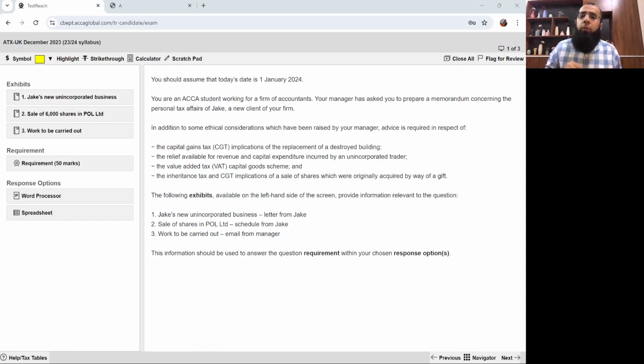So, whether we should read the requirement first or we should read the scenario first, I recommend to read the scenario first because when you read the scenario, you are able to relate the issues when you read the requirement. Otherwise, you will be rushing and that will create frustration for you. So, first read the scenario with patience. And when you are doing first time reading, don't make any judgments that it's difficult or easy. Every question is easy. The important thing is how you approach it, how relaxed your mindset is.